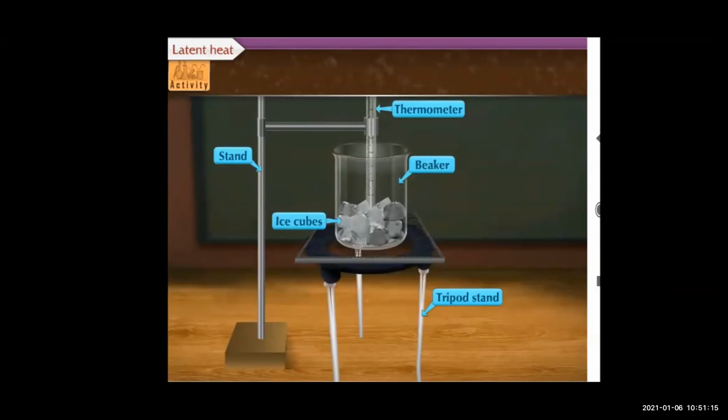At this temperature, water starts converting into steam. After 100 degrees Celsius, the temperature will not rise, but the water will start converting into steam. The temperature of water remains constant at 100 degrees Celsius till all water converts into steam. So this is the observation we have drawn from this activity.